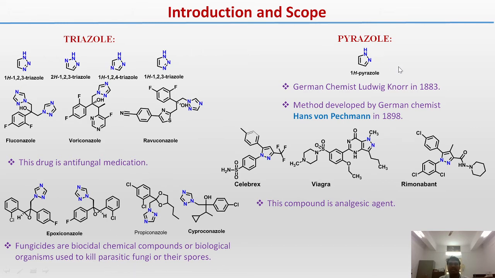Next one is pyrazole. Pyrazole was first developed by the German chemist Ludwig Knorr in 1883. The next method was developed by the German chemist Hans von Pechmann in 1898. This is a pyrazole compound. You can see three structures below: Celebrex, Viagra, and Rimonabant. These three drugs are analgesic agents. You can see the pyrazole ring is here.